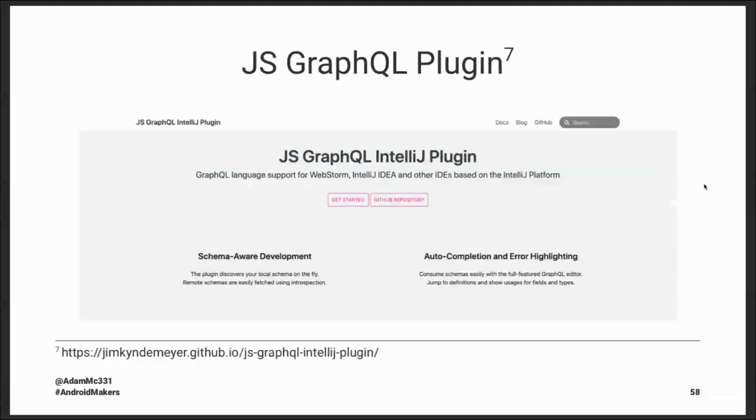When you first start with Apollo and you build that .graphql file that we needed in the beginning, the IDE is probably going to prompt you and say plugins that support this file extension. And it's going to point you to this plugin, which is really great because it will give you auto-completion, error highlighting. It mentions this schema-aware development. So you tell the plugin where your schema.json file is, which gives you all of your metadata for the API.